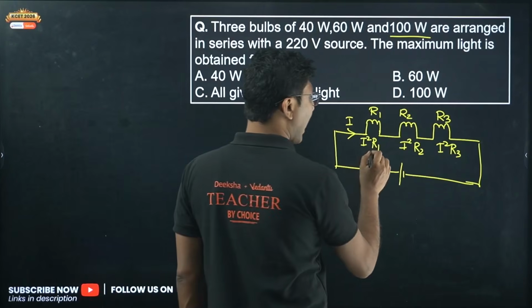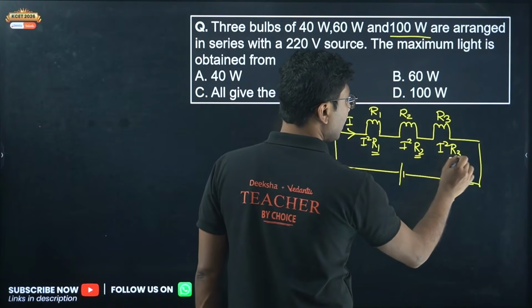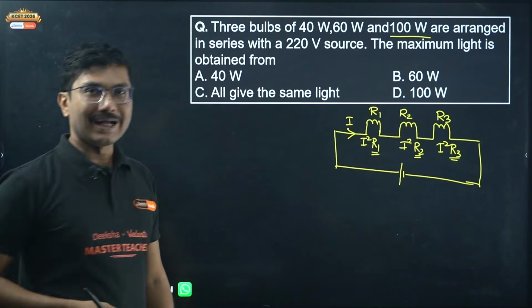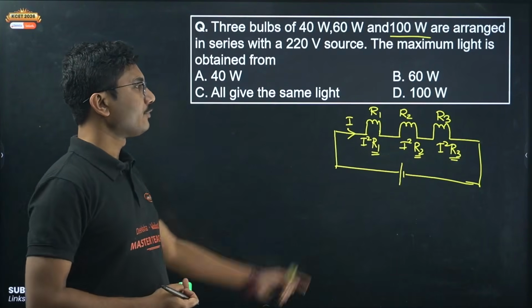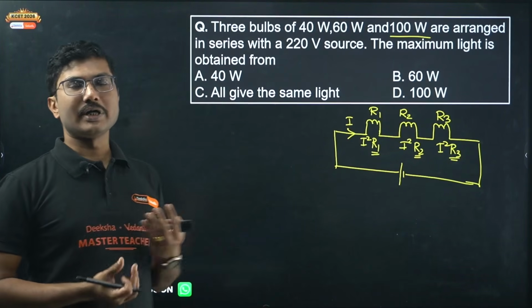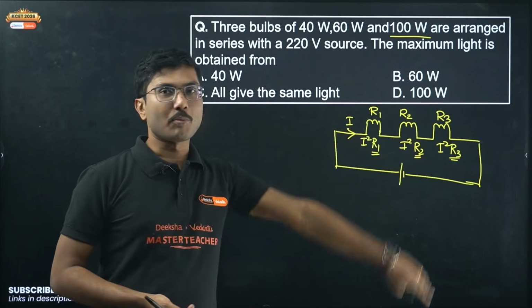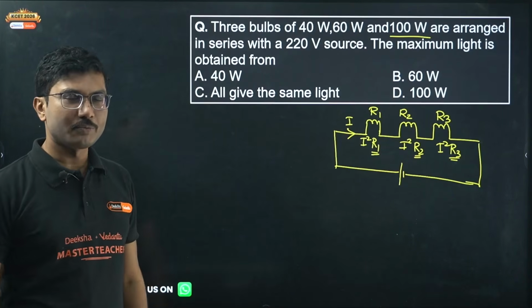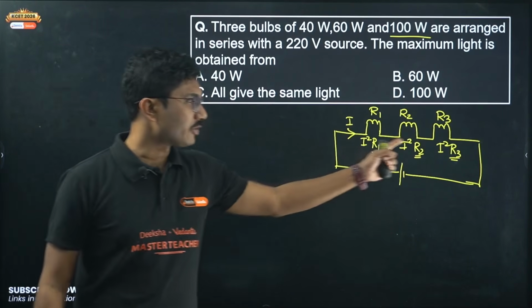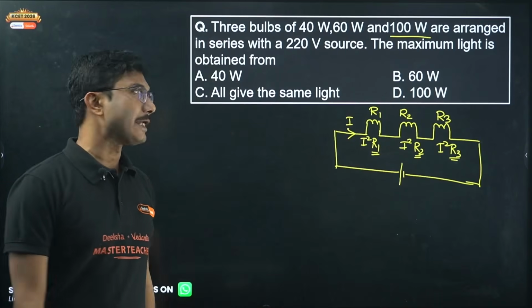So who will consume more power? The one who has highest resistance, right? If resistance is high, it will consume more power, because it is proportional to resistance. The power consumed by a bulb is directly proportional to resistance in this particular case.